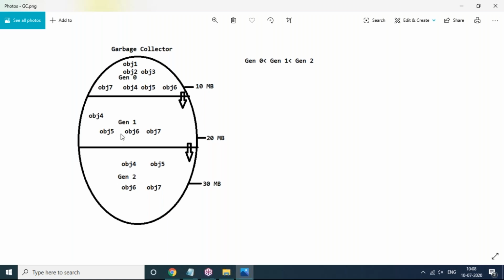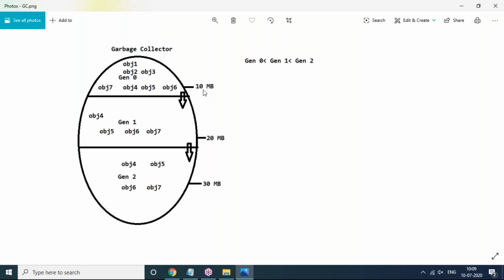So generation 0, 1, 2, only three generations we have in the garbage collector, and always generation 0 is less than generation 1, which is less than generation 2. But observe here, for your understanding purpose, I took 10 MB memory for this generation 0 space, 20 MB memory for generation 1, 30 MB memory for generation 2.